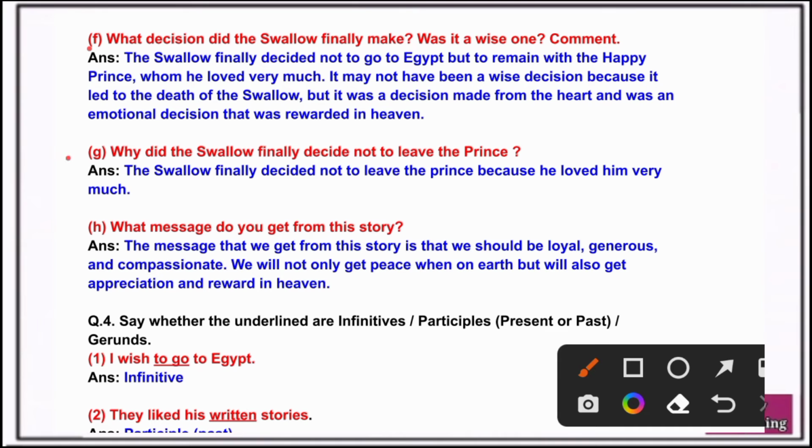Question G. Why did the swallow finally decide not to leave the prince? Answer. The swallow finally decided not to leave the prince because he loved him very much. Question H. What message do you get from this story? Answer. The message that we get from this story is that we should be loyal, generous, and compassionate. We will not only get peace when on earth, but will also get appreciation and rewards in heaven.